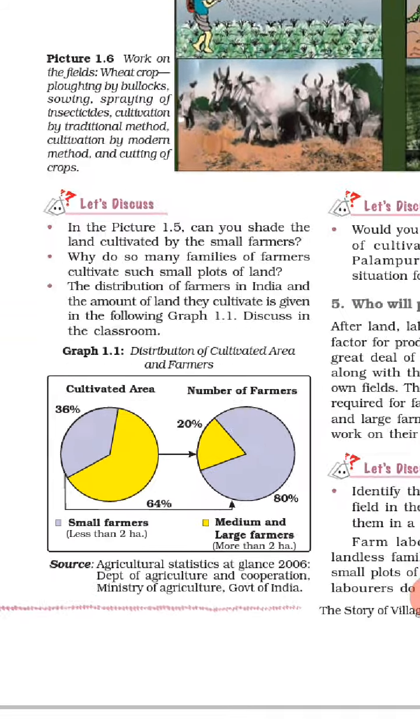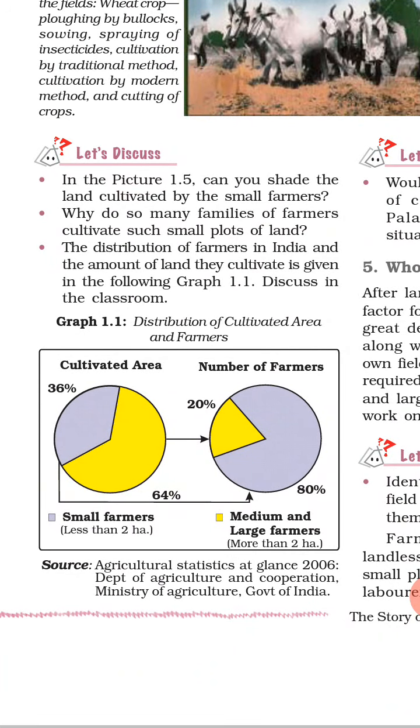Now let's discuss. In picture 1.5, can you shade the land cultivated by the small farmers? Second, why do so many families of farmers cultivate such small plots of land? Answer yourself after reading the above paragraph. The distribution of farmers in India and the amount of land they cultivate is given in the following graph 1.1. Discuss in the classroom. You have to discuss yourself.